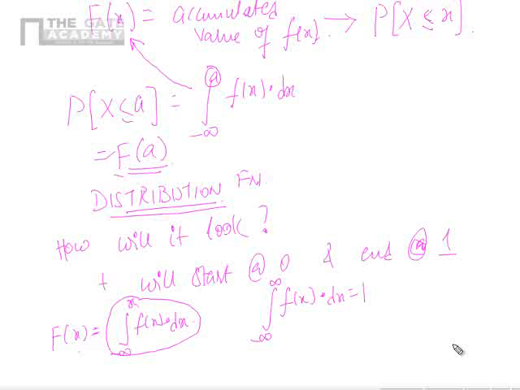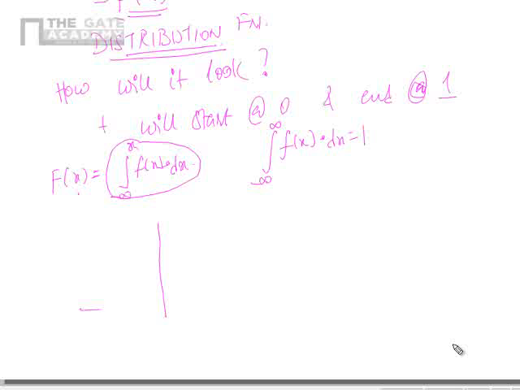So, capital F of x can never go more than 1. So, F of x will always start at 0 and end at 1. Clear? This is how F of x will look. It will always start at 0 and end at 1. So, this is a very important property of a distribution function.